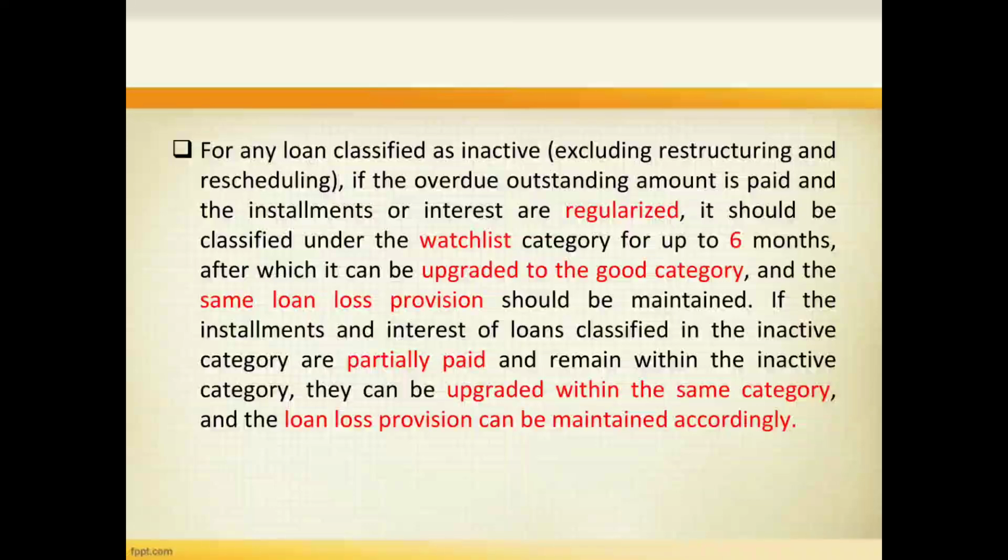Next is for any loan classified as inactive, that means non-performing, excluding restructuring and rescheduling. If the overdue outstanding amount is paid and the installments or interest are regularized, it should be classified under the watch list category for up to 6 months, after which it can be upgraded to the good category, and the same loan loss provision should be maintained. If the installments and interest of a loan classified in the inactive category are partially paid and remain within the inactive category, they can be upgraded within the same category and the loan loss provision can be maintained accordingly.